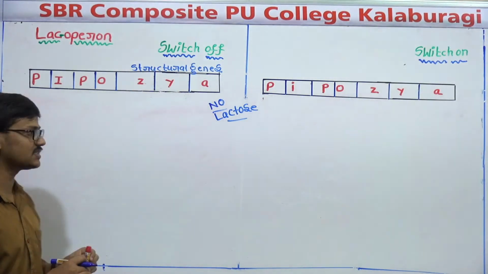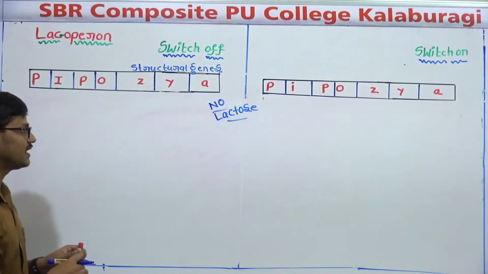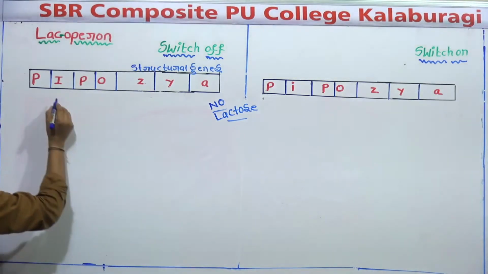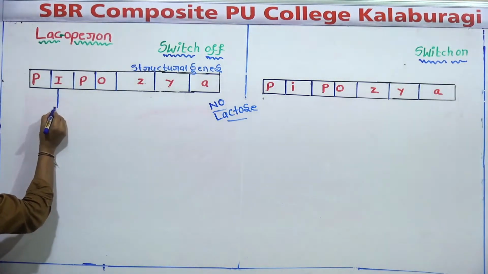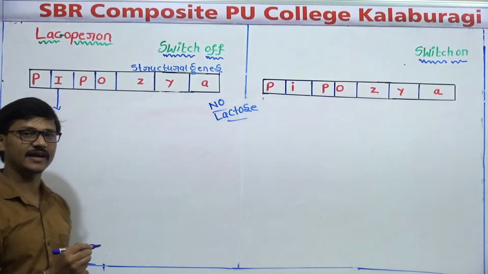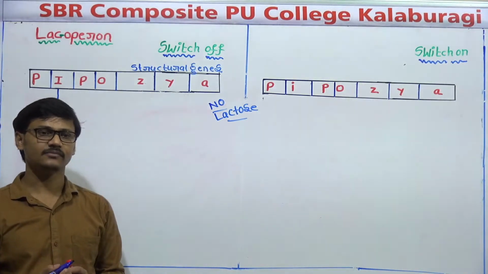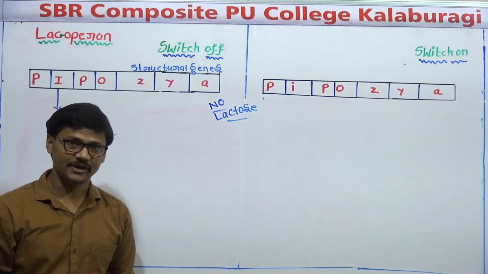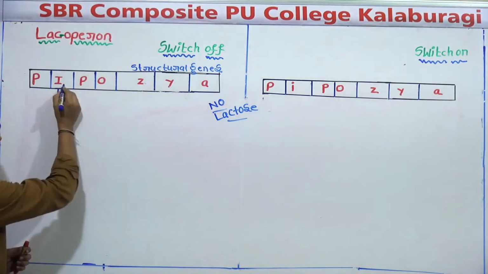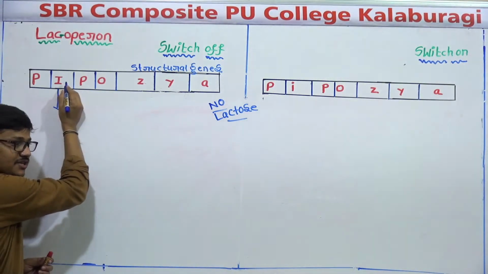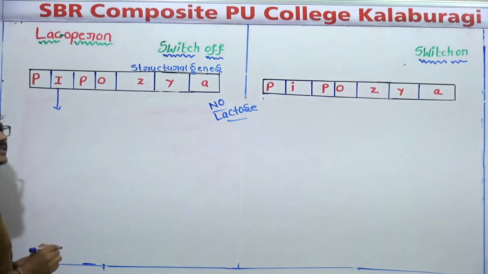How does it occur? In the absence of lactose, this regulatory gene, I stands for regulatory gene, or you can say it is also called the inhibitor gene, undergoes transcription.